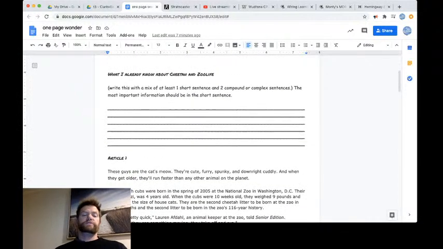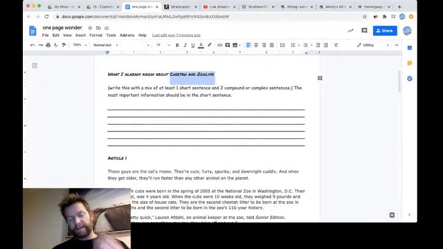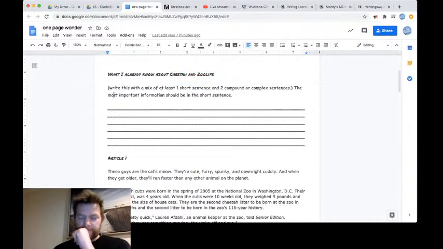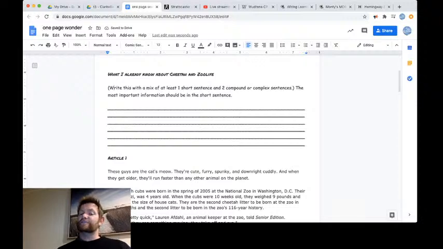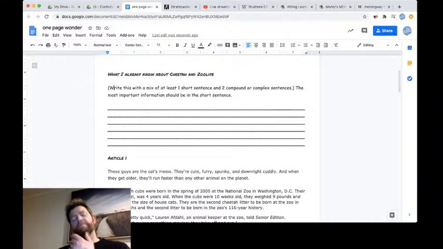Then we go on to, you need to write down everything you know about zoos and specifically about cheetahs. So think about your life, things that you've encountered. Think, Natureland, you've probably been to Natureland, stuff like that. I've given you a hint that it should be about a paragraph long by the amount of spaces I've left here. Here's the last part though. It needs to have at least one short sentence and two compound or complex sentences in it. So we're just really working on that compound and complex sentence thing.